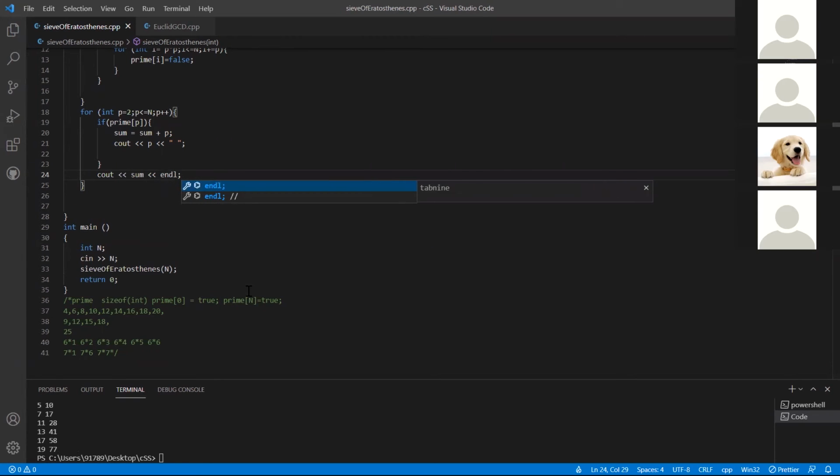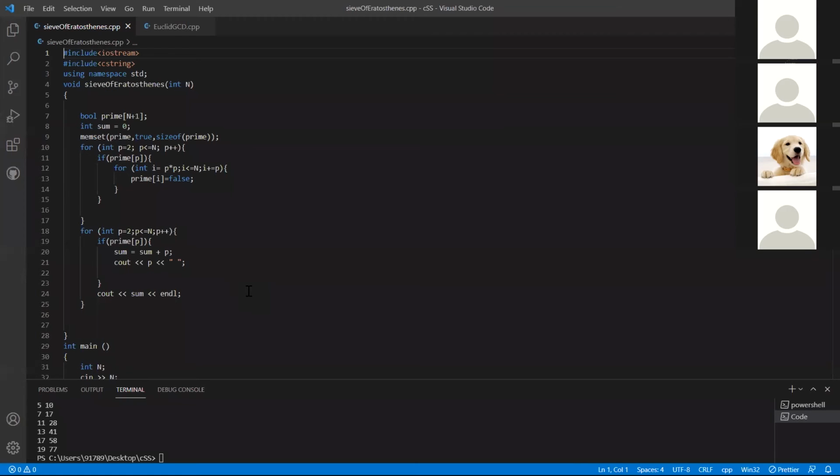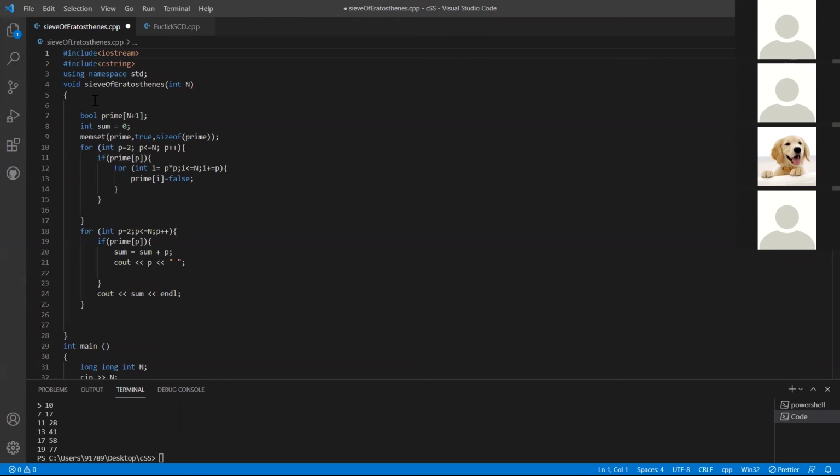So you said for large values, right? Yeah, we can use long int here, and it will still work. You can give any large values to this, and this will still work. I'm not talking about the number itself, but the sum. You need the sum variable also to have the long identifier, right?